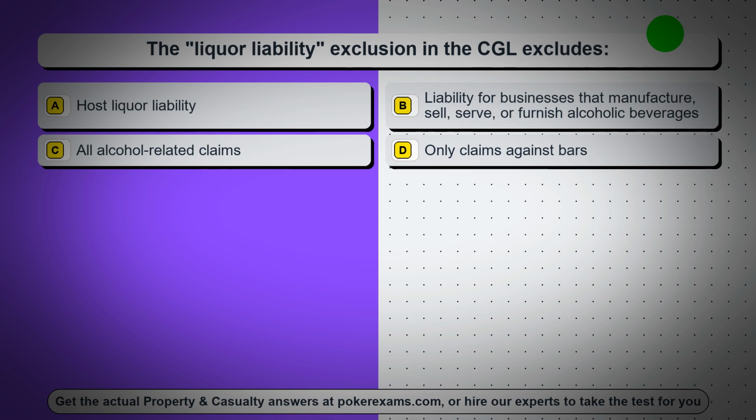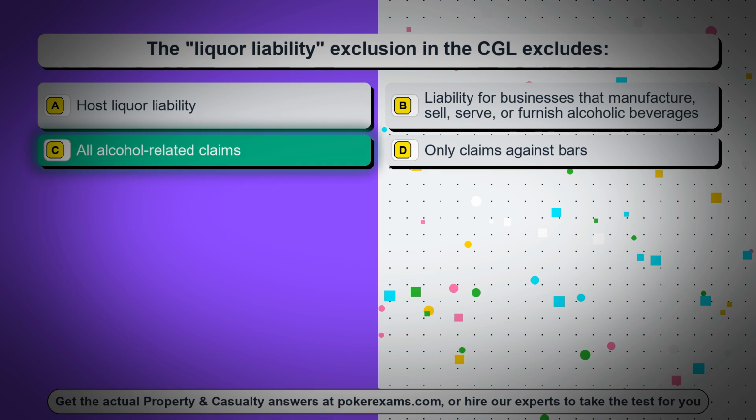Question 9. The liquor liability exclusion in the CGL excludes: Option A, host liquor liability. Option B, liability for businesses that manufacture, sell, serve, or furnish alcoholic beverages. Option C, all alcohol-related claims. Option D, only claims against bars.